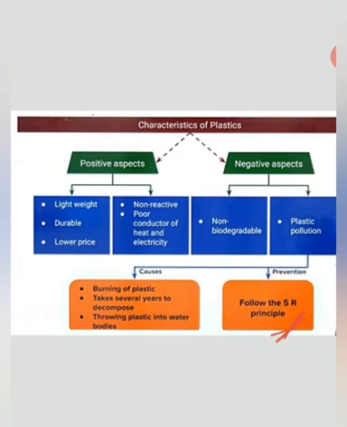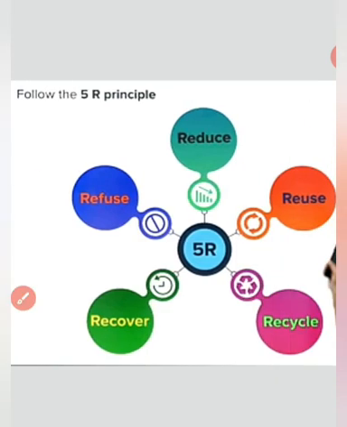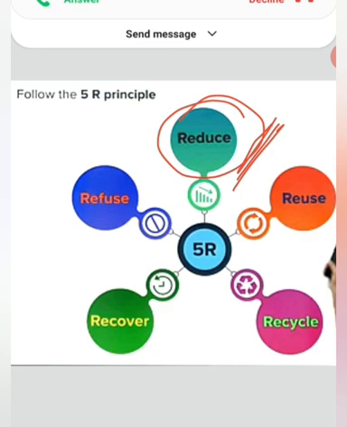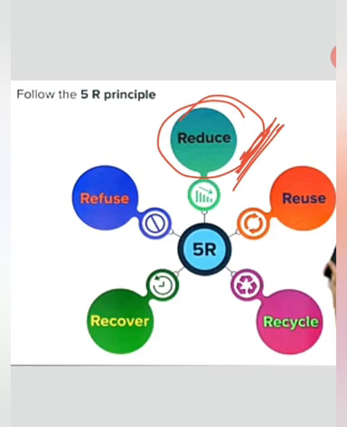What is this 5R principle? The first one is reduce. Recently, a few months ago, it was announced that polythene will be banned. It was to reduce pollution; that is what reduction means. Then reuse and refuse.